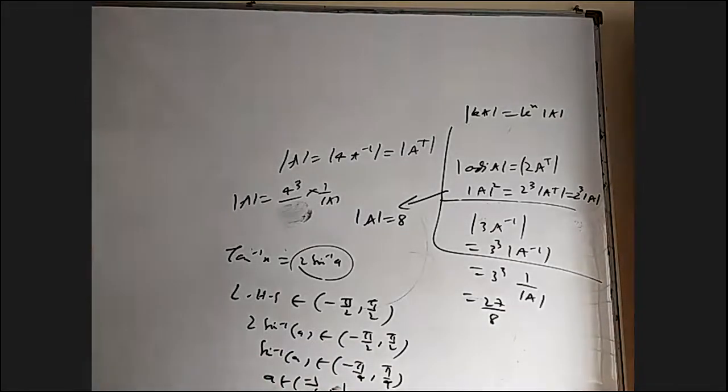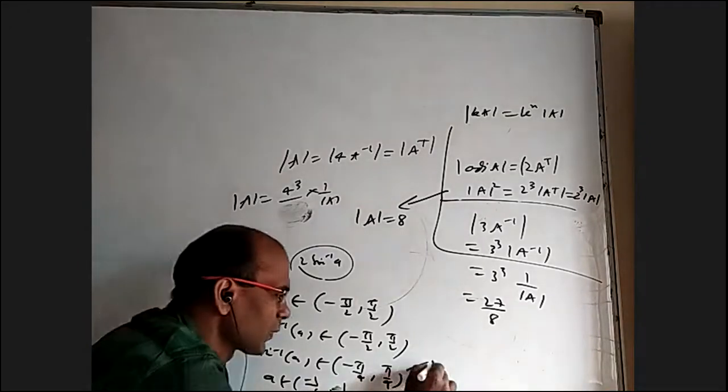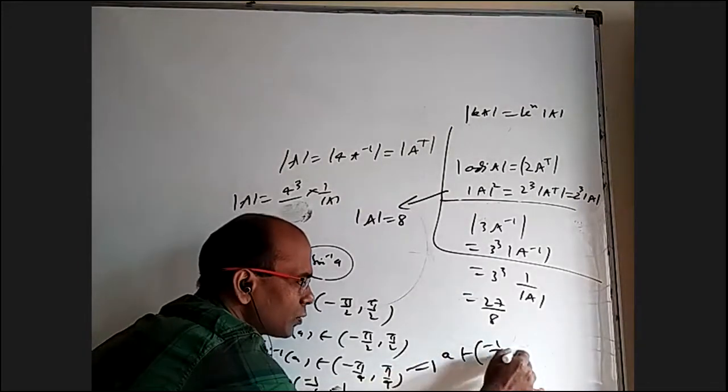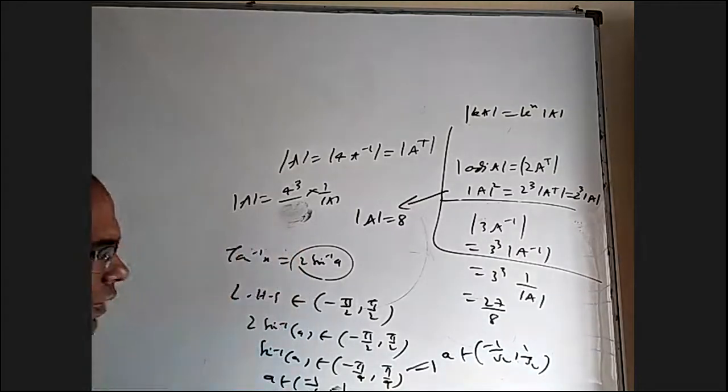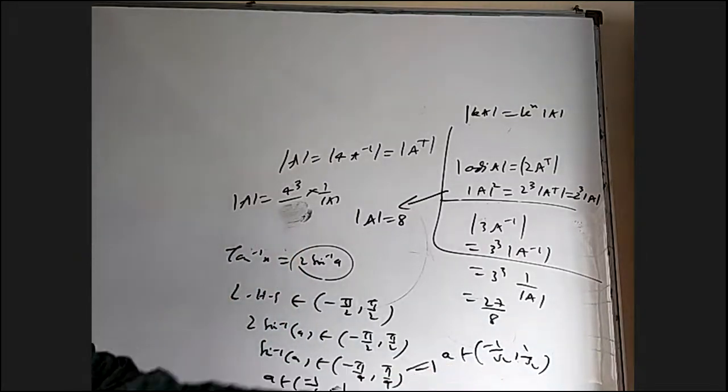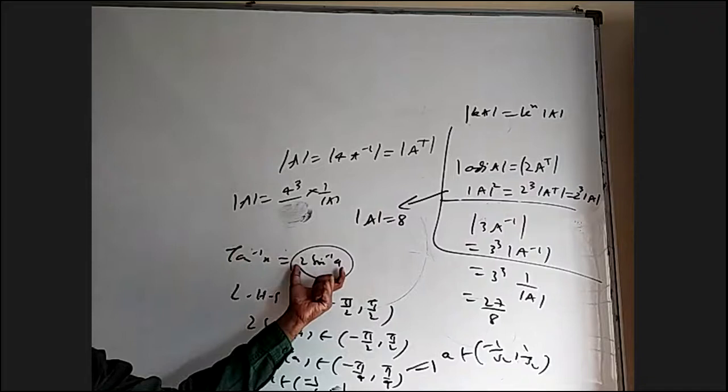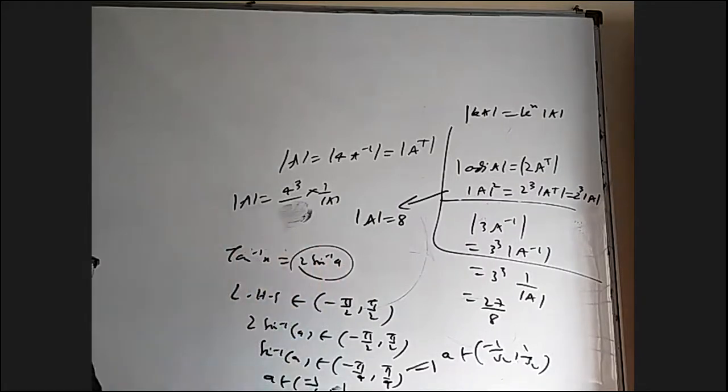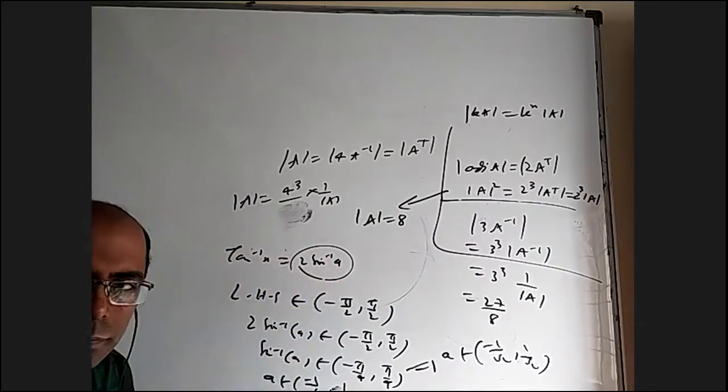Only when A belongs to minus 1 by root 2 to 1 by root 2, this will be between minus 90 to 90 open interval, and this will have a solution. All right.